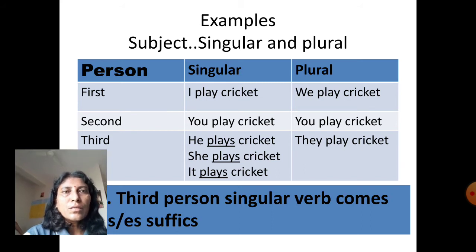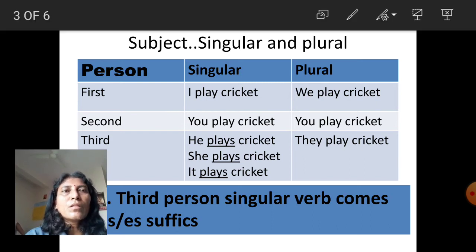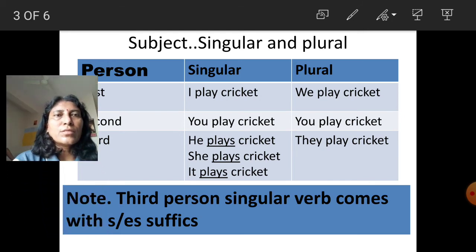The third person singular subject is he or she or it, and the plural subject is they. So our example will be: he plays cricket, she plays cricket, it plays cricket. So here remember, with the third person singular subject, the verb comes with the s or the es suffix.